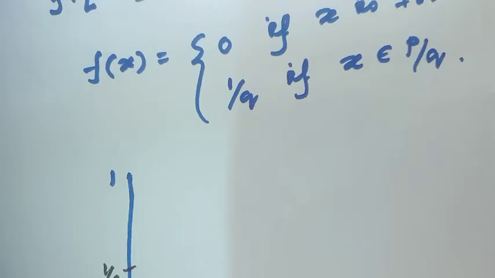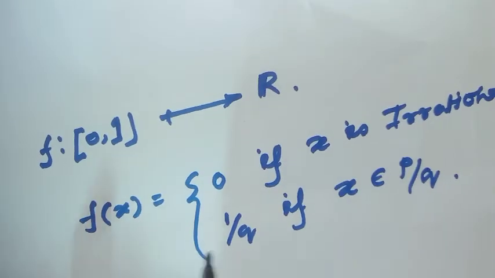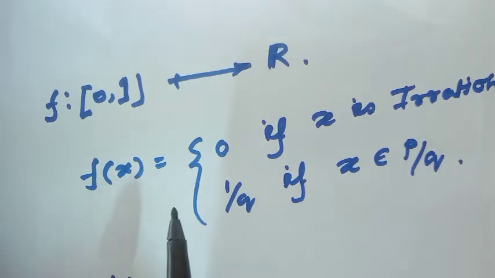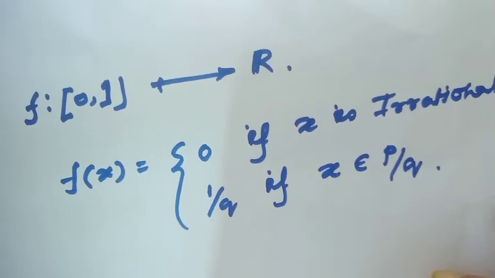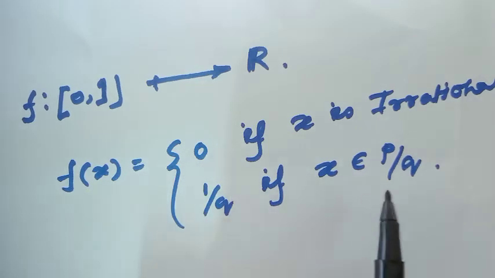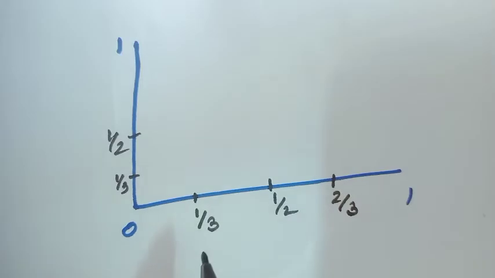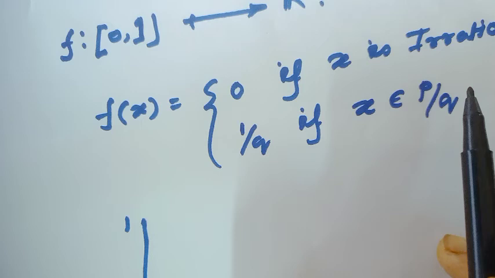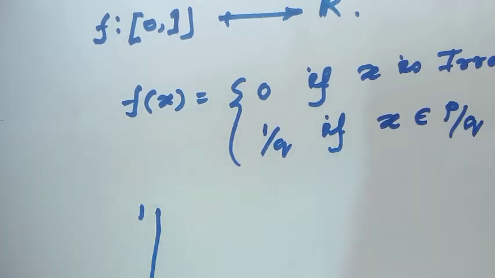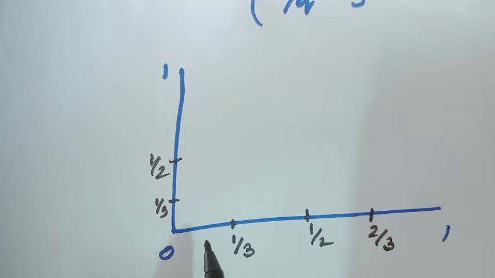I will define one nice function. f is defined from the closed interval [0, 1] to R. The function is defined as: when x is irrational, the value of the function is 0, and when x is rational, x equals p over q, the value of the function is 1 over q. And the graph looks like this: when x is irrational, obviously the value is 0.